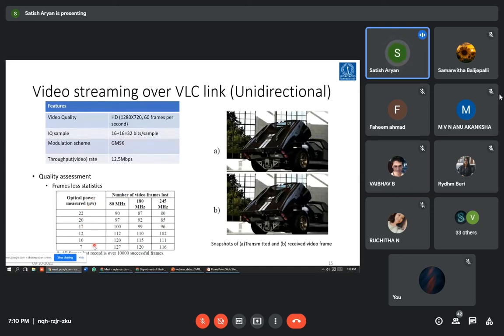As we increase the optical power from bottom to top, I am referring, at a particular bandwidth of transmission, we have a very small number of frame losses in our transmission. In a snapshot, you can see the transmitted image and the received image with a very good quality of reception.